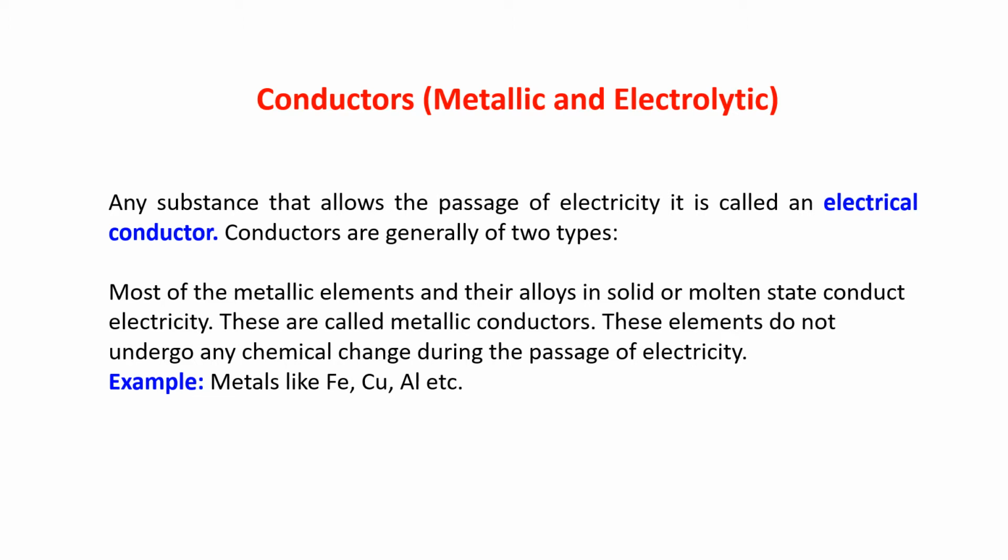The first one is most of the metallic elements and their alloys in solid or molten state conduct electricity. These are called metallic conductors. These elements do not undergo any chemical change during the passage of electricity.